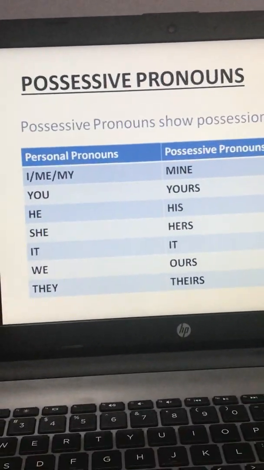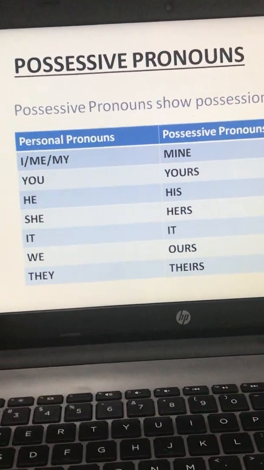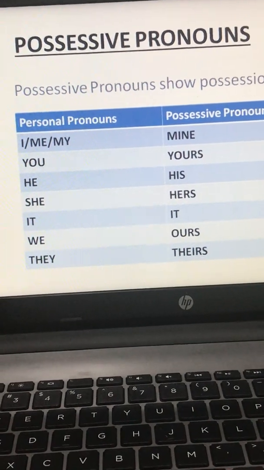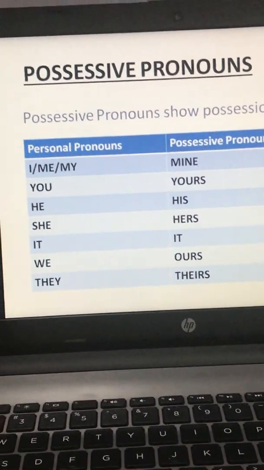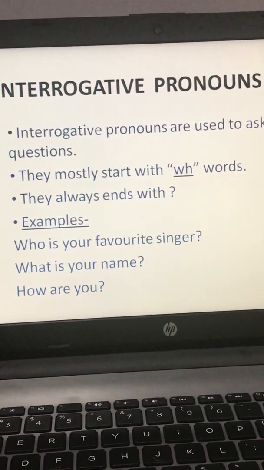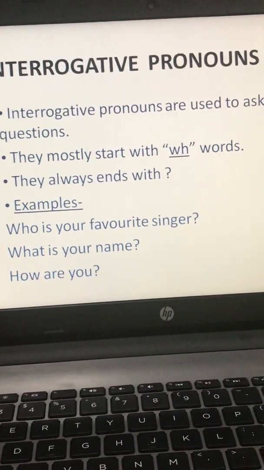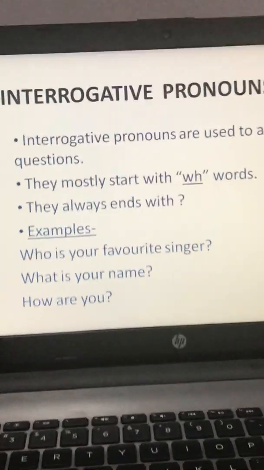Then we have studied possessive forms. I, me, my change into mine, you into yours, he into his, she into hers, it remains same, we into ours, and they into theirs. After that, interrogative, that is, it asks questions. It mostly starts with WH words and always ends with a question mark, as you can see in the examples.